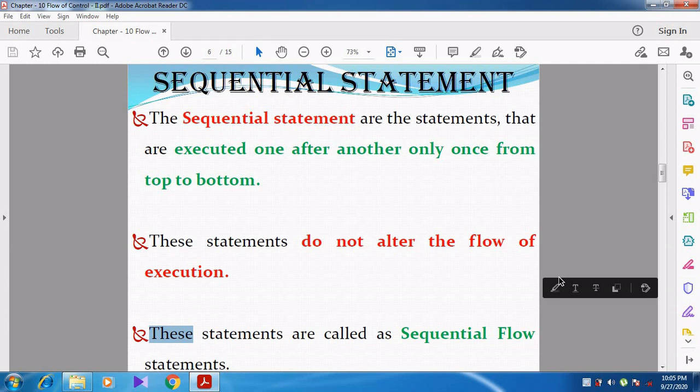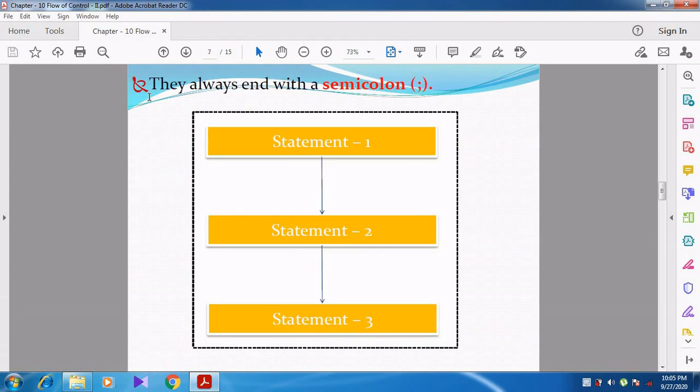Can you understand, students, what is meant by sequential statement? Now, each and every statement ends with a semicolon. From the picture, you can understand that statement 1 is executed first, then statement 2, then after executing statement 2, statement 3. So the statements are executed one by one. Can you understand, students?